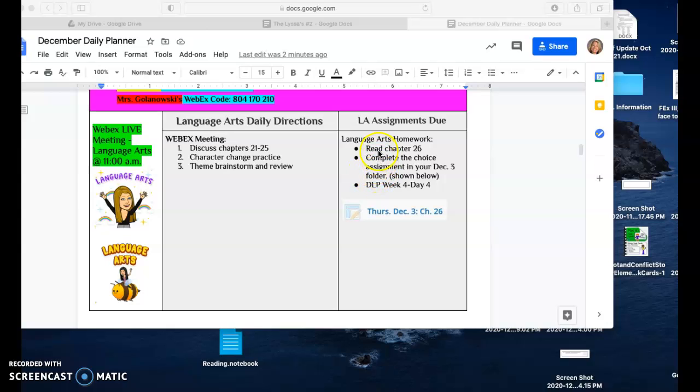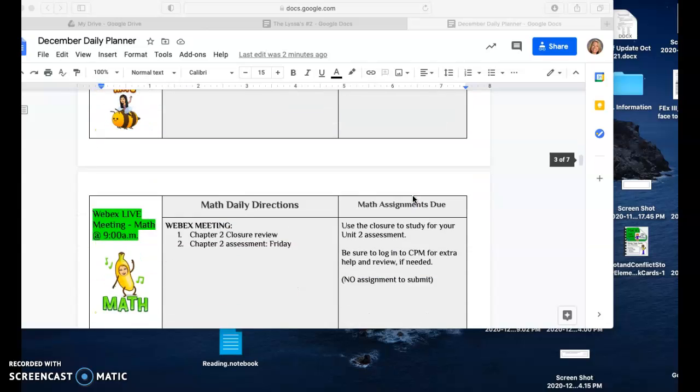Your actual homework assignments today are to read chapter 26. You're going to complete the choice assignment in your December 3rd folder. Looks like this. Thursday, December 3rd, chapter 26. And then don't forget to add that next day, day 4 for the DLP.